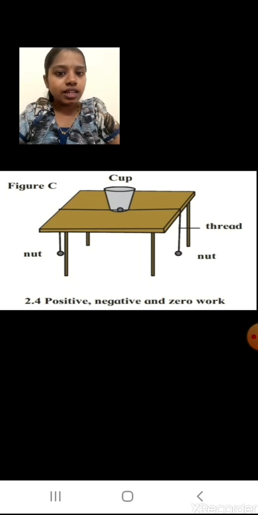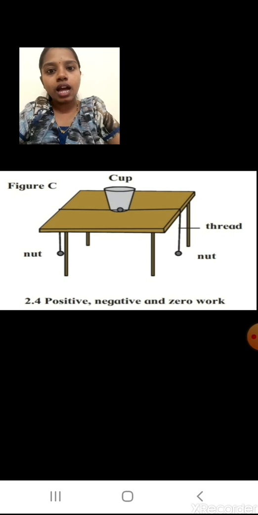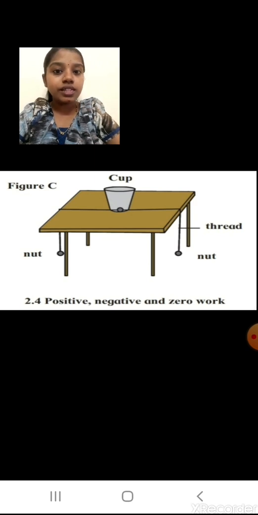Can you see my third arrangement? I have kept the nut as it is in between. One more nut I have tied on the other side of the table. Can you see three nuts are there now, black color? One is inside, one is hanging on one side and another on the other side. So here is the 2.4 diagram we are going to study, that is positive, negative and zero work.